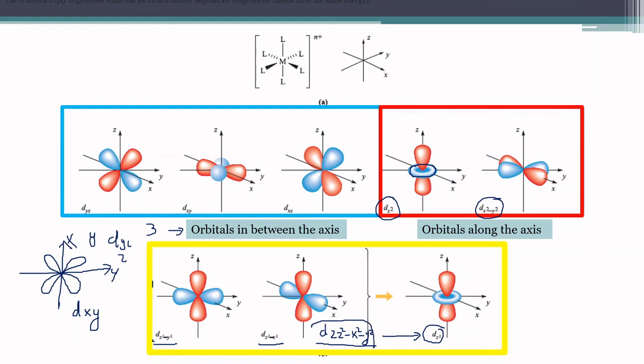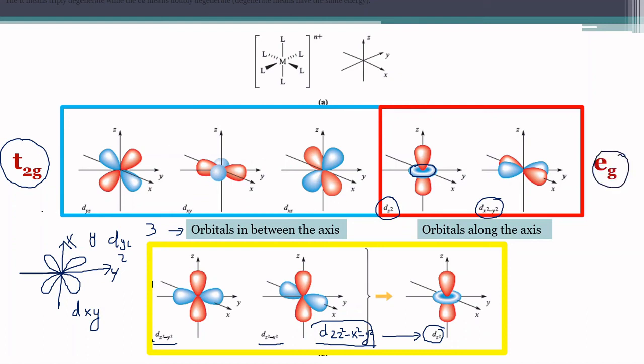So note this down. We say that the five d orbitals are divided into two, that is, orbitals along the axis and orbitals in between the axis. And we name them as T2g and eg. The orbitals in between the axes are collectively known as T2g, and the orbitals along the axes are collectively known as eg.